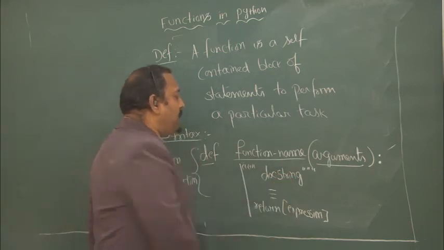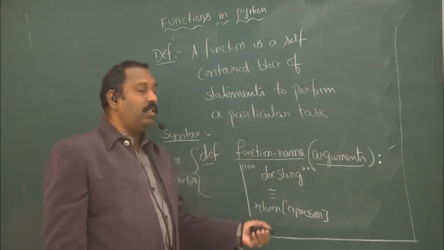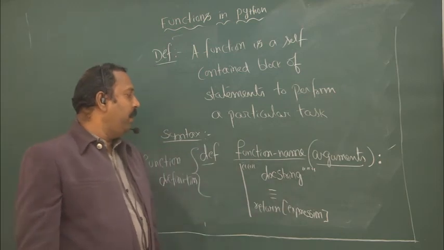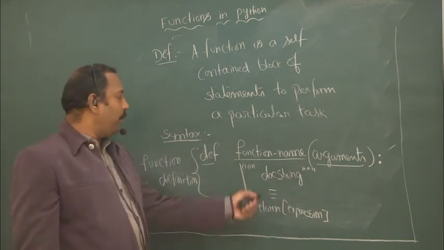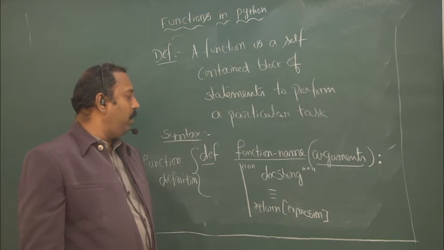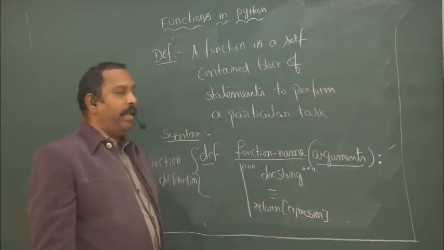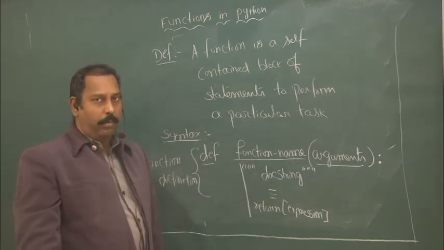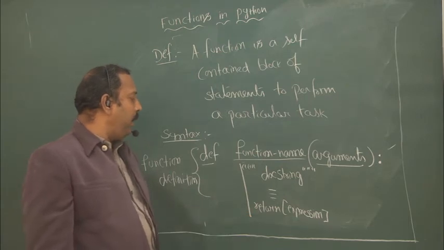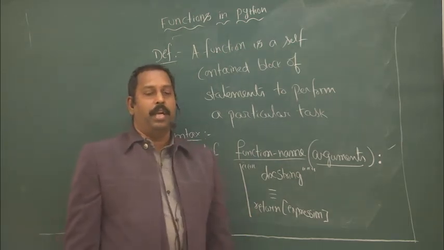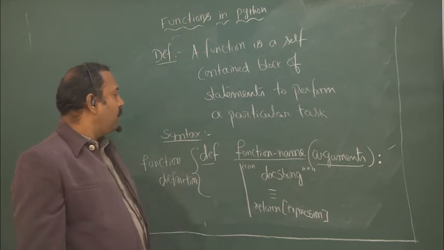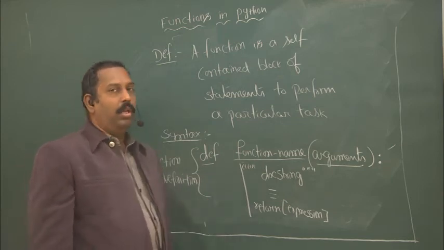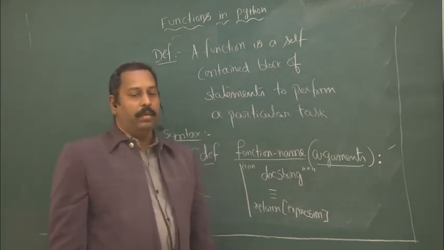The docstring is an optional statement, that means what this function does, which you can specify in triple quotes. That option is available. You can specify the documentation string here, and then write the executable statements, which is called the function body. The last statement can be written as a return statement. So this is the syntax of defining a user-defined function in Python.